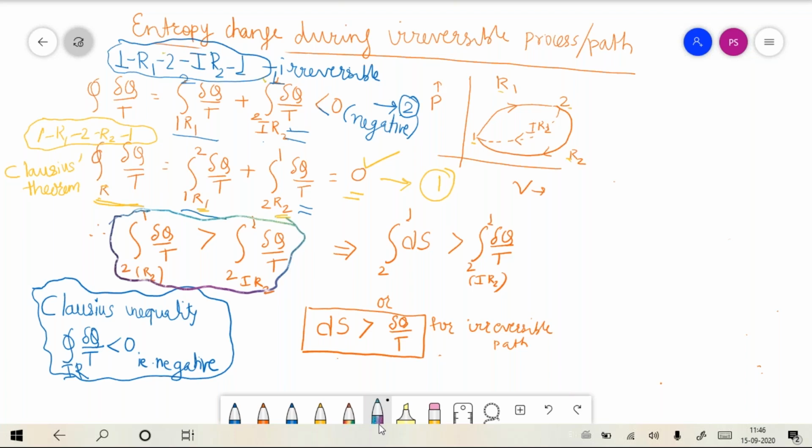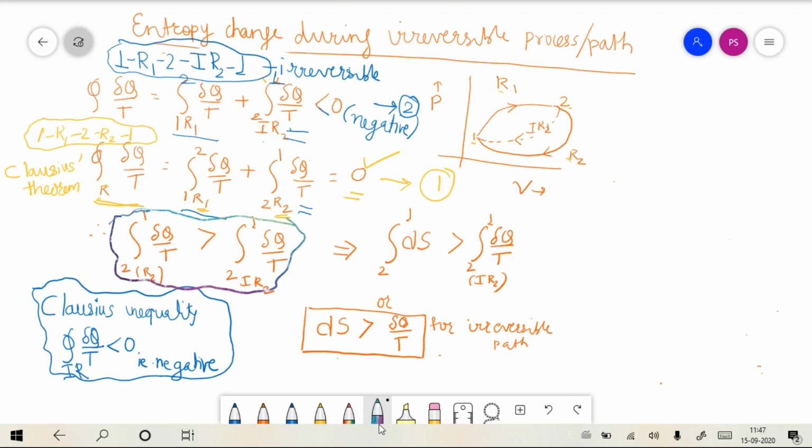If you take a line integral between the end states along a reversible path, that value of del q by t is greater than the one you obtain along the irreversible path. This follows from the mathematics.